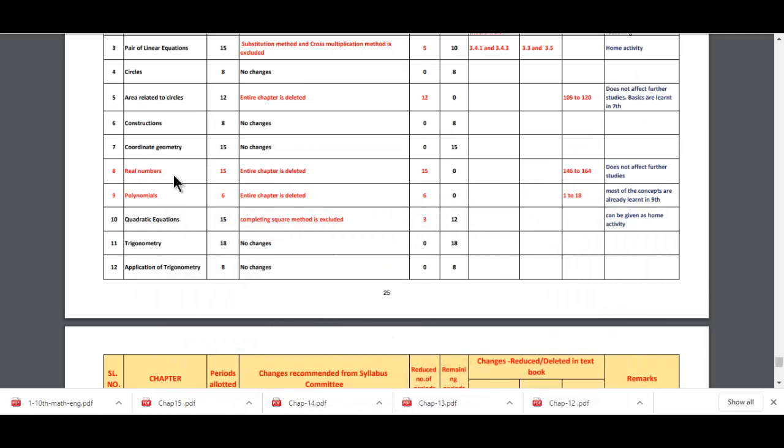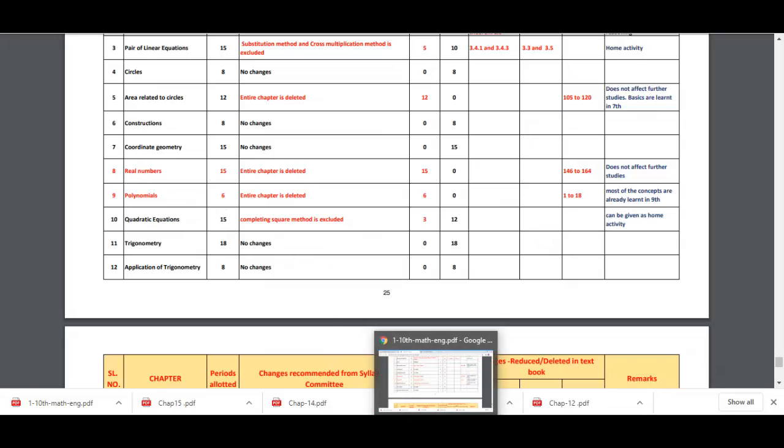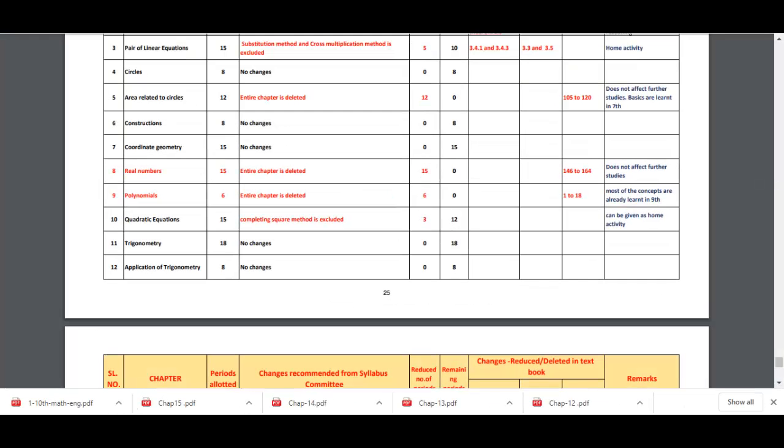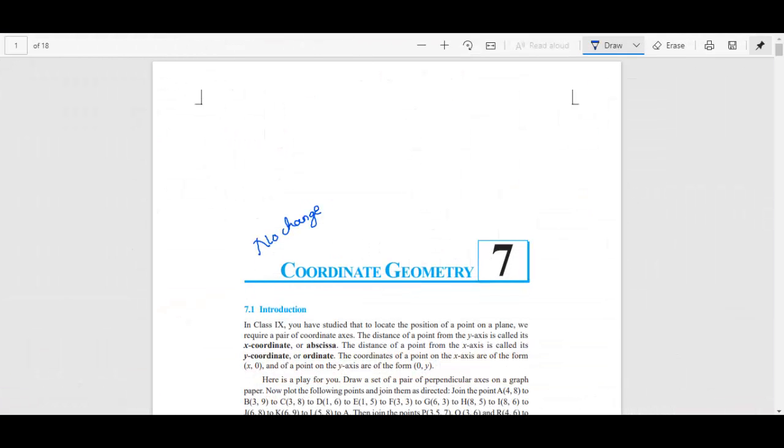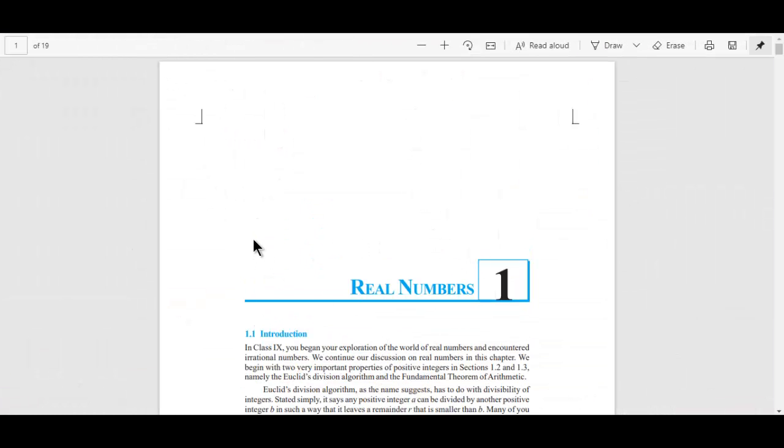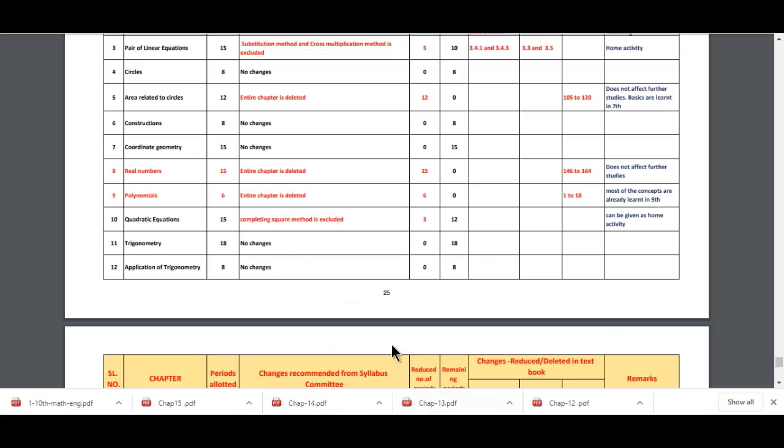Yes, now coming to real numbers. You can observe here it required 15 periods and the entire chapter is deleted now. So now there is no real numbers chapter for you. Yes, real numbers, this chapter is not there now. So I'll just put a cross mark.